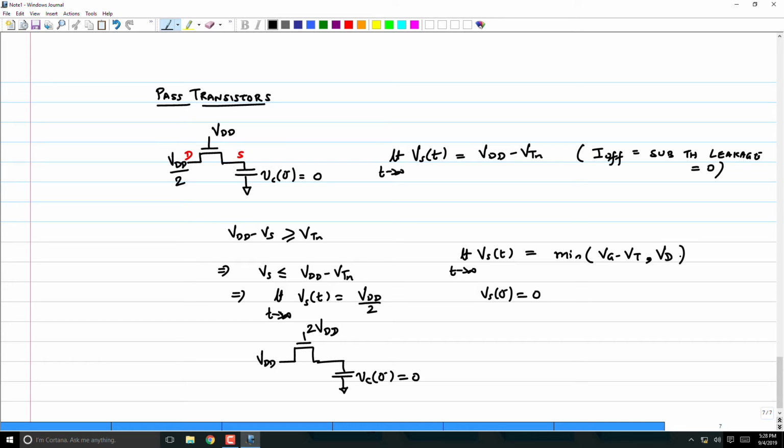Here I am not saying VGS minus VT. It is VG, whatever the gate voltage is, minus VT, or it can go up to the drain voltage. Right?